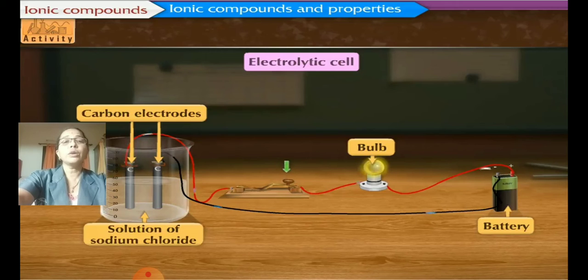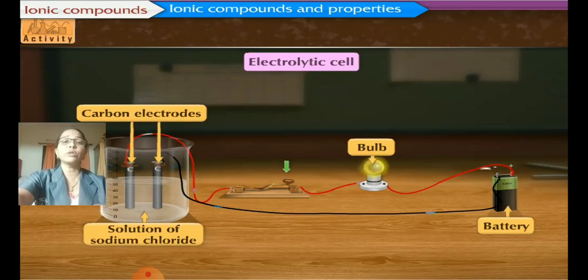We will put on the key, and you will find the bulb glows. As the bulb glows, there is a reaction taking place in that solution of sodium chloride. What reaction takes place? In that solution, sodium and chlorine, that is chloride, is there. Sodium is with positive charge and chlorine with the negative charge.